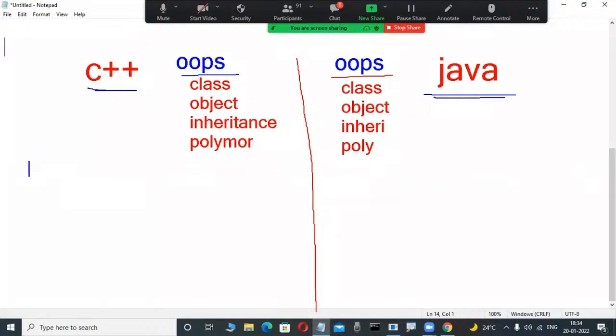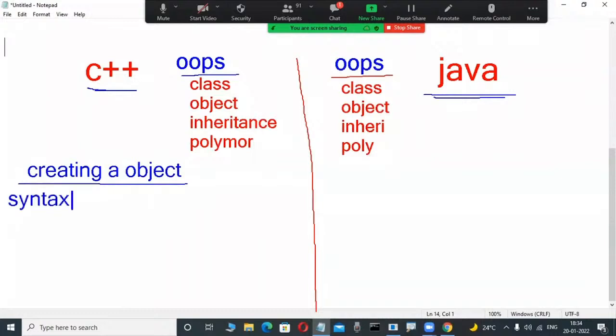Suppose in C++ I want to create an object from the class, what is the syntax? Do any technical persons have an idea? I think so many persons have an idea. Creating an object from the class, what is the syntax in C++? So many fellows have an idea. What syntax do they give in C++? Class name. Slowly observe here.